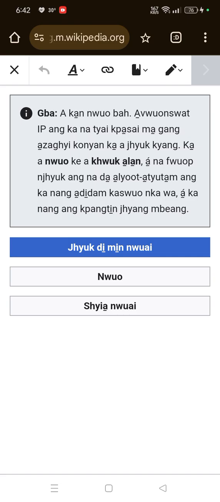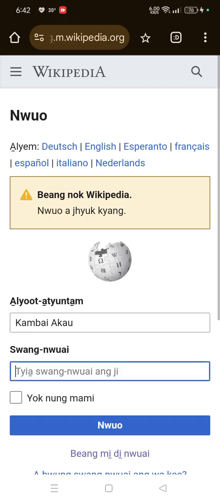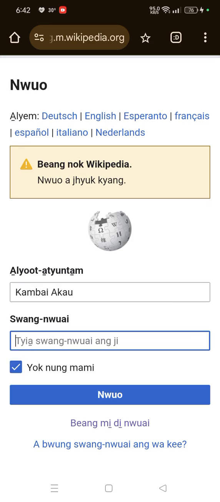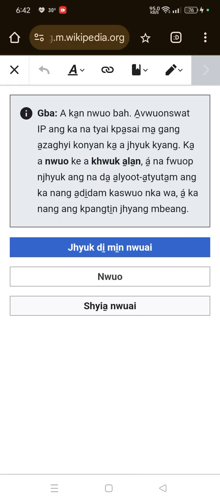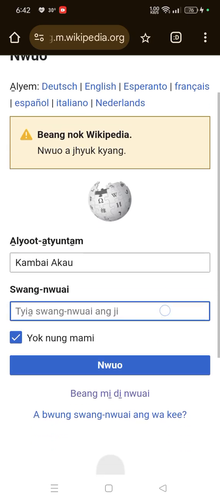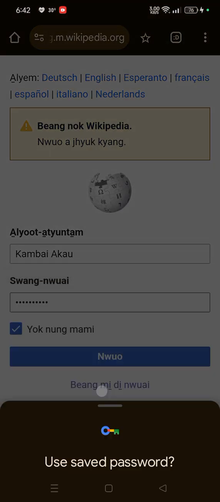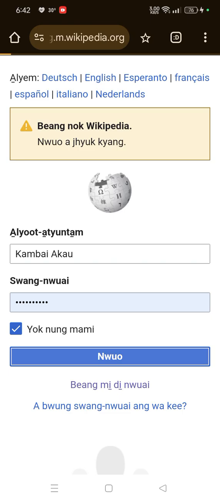Now I am logged out, so I have to log in by clicking on more. And if you do not yet have an account, then you have to sign up. Then I click on more, my password is already there, and I'm logged in already.